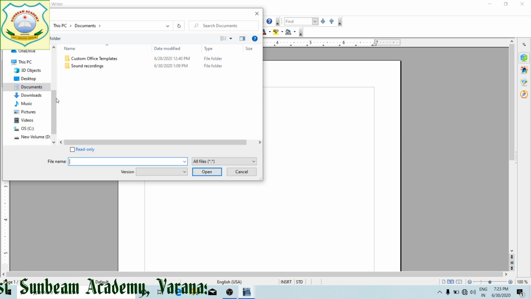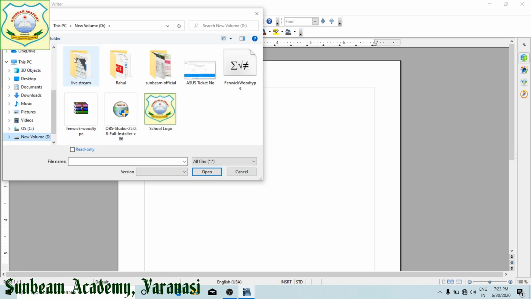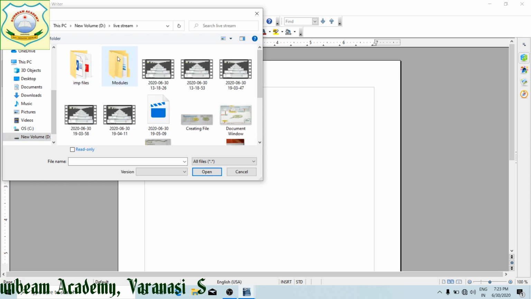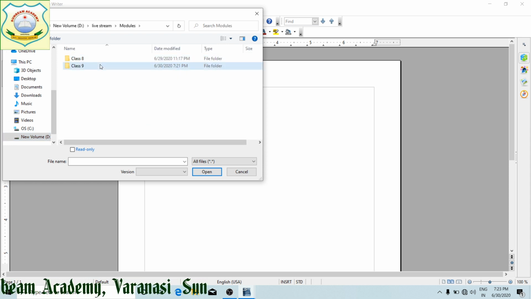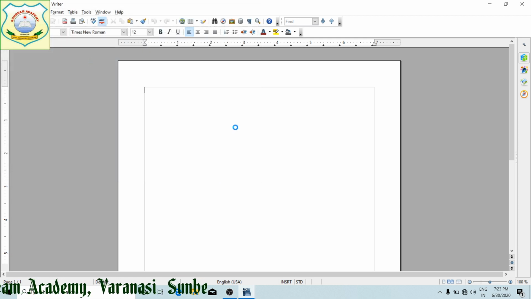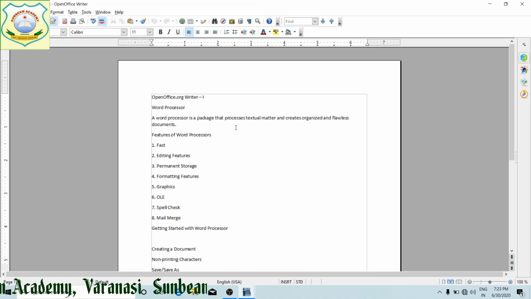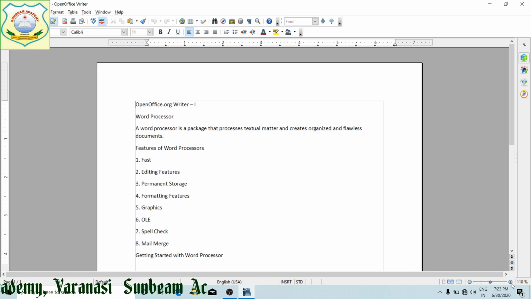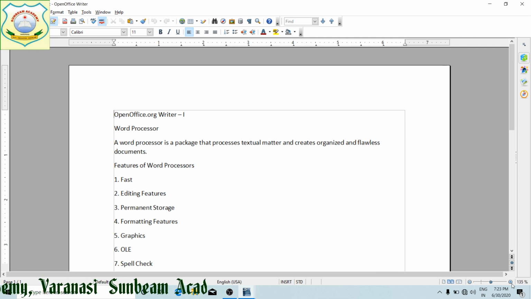Then suppose I have stored a document in this one. Suppose I am going to open this. This is an office document, a Writer document. Now here you cannot see the non-printing characters, meaning space has been given but you are not able to see them. How are we going to see them? This is the non-printing characters option. When we click, we can see each and everything here.